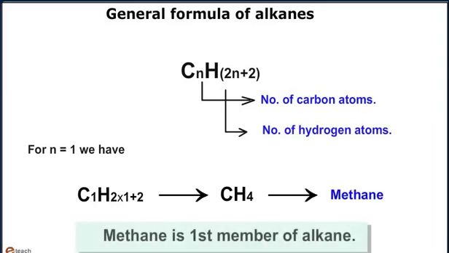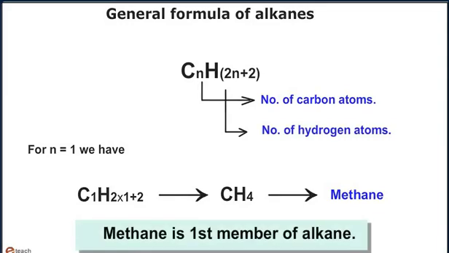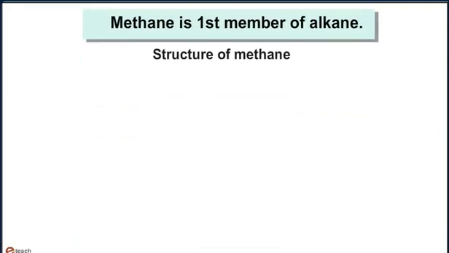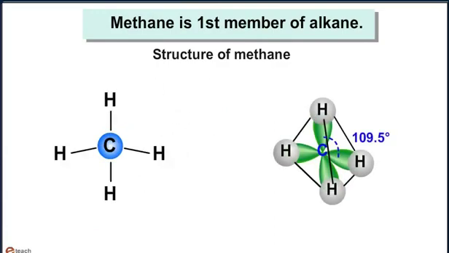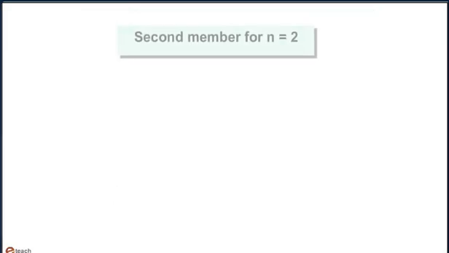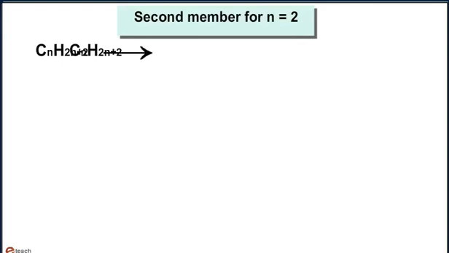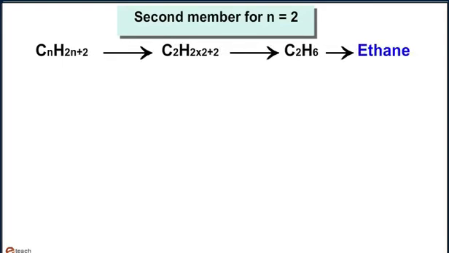Methane is the first member of alkane. The structure of methane is given here. It is tetrahedral in geometry and the angle between two C-H bonds is 109.5 degrees. The second member, for n equals 2, is C2H6, that is ethane.